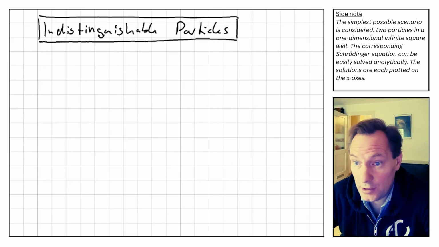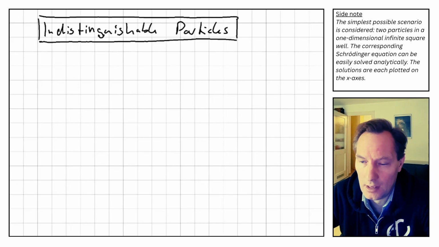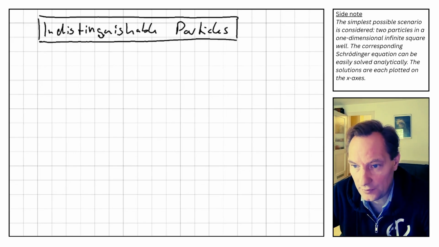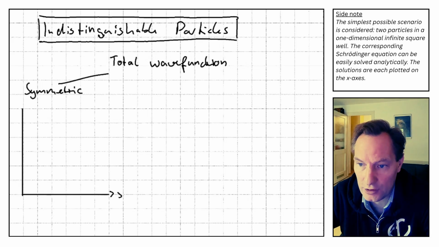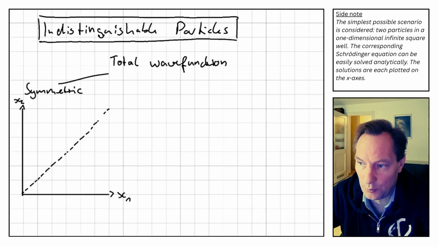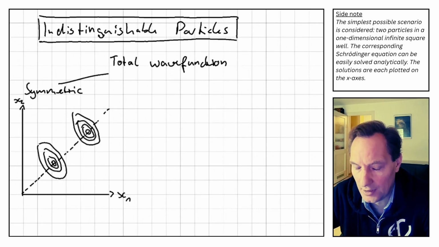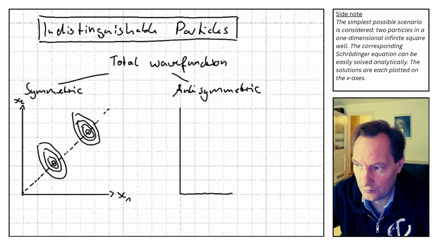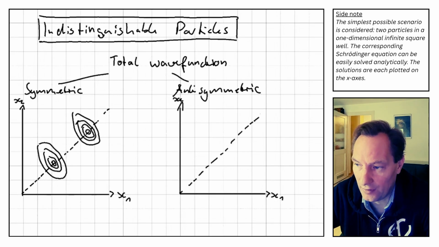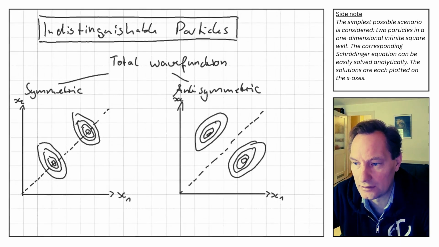Here is a visualization of the probability densities of two indistinguishable particles in an infinite square well, one being in the ground state and the other in the first excited state. If particles have a symmetric total wave function, we have two peaks and we see that the probability densities don't change under particle exchange. Indeed, the particles tend to be at the same location. If particles have an antisymmetric total wave function, we have two peaks again, and we see that the probability densities under particle exchange don't change either. However, contrary to the bosons in the first case, the fermions here tend to be at different locations.